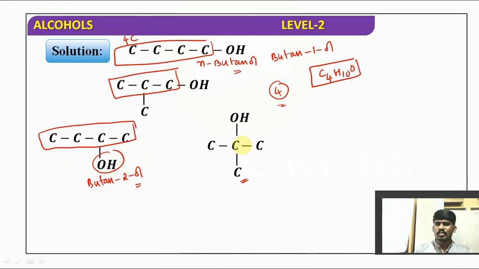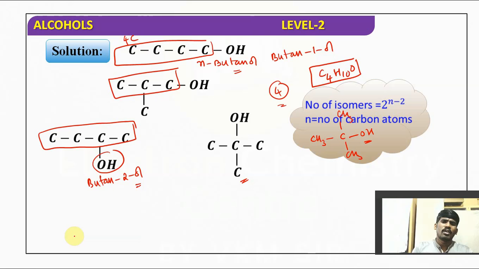The OH group is attached to the second position carbon, that is an example of a tertiary alcohol. So it is tertiary butyl alcohol. Total 4 structural isomers are possible.